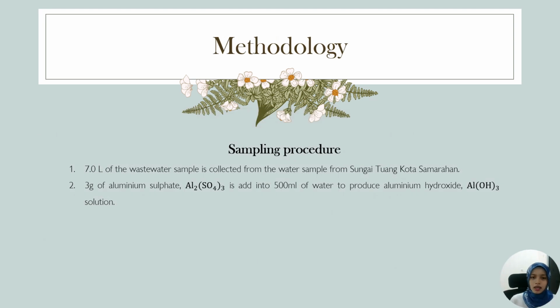Next, methodology. The first is the sampling procedure. 7 liters of wastewater sample is collected from Sungai Tuang, Kota Samarahan. 3 grams of aluminium sulfate is added into 500 ml of water to produce aluminium hydroxide solution.